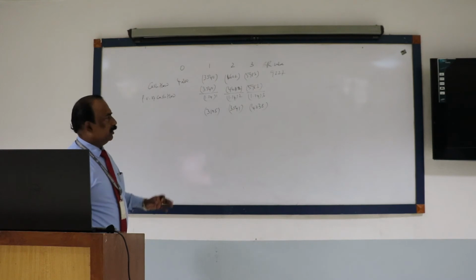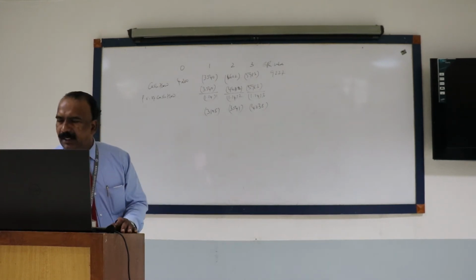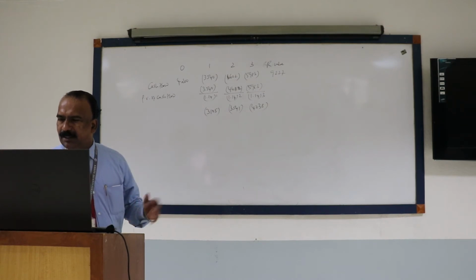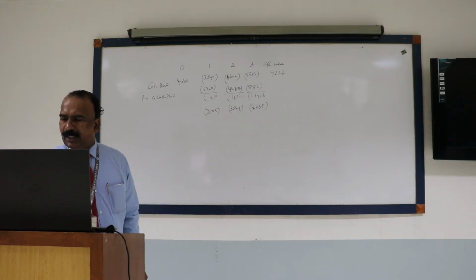Now you can omit the table. You need not write the table because we have to calculate other things.